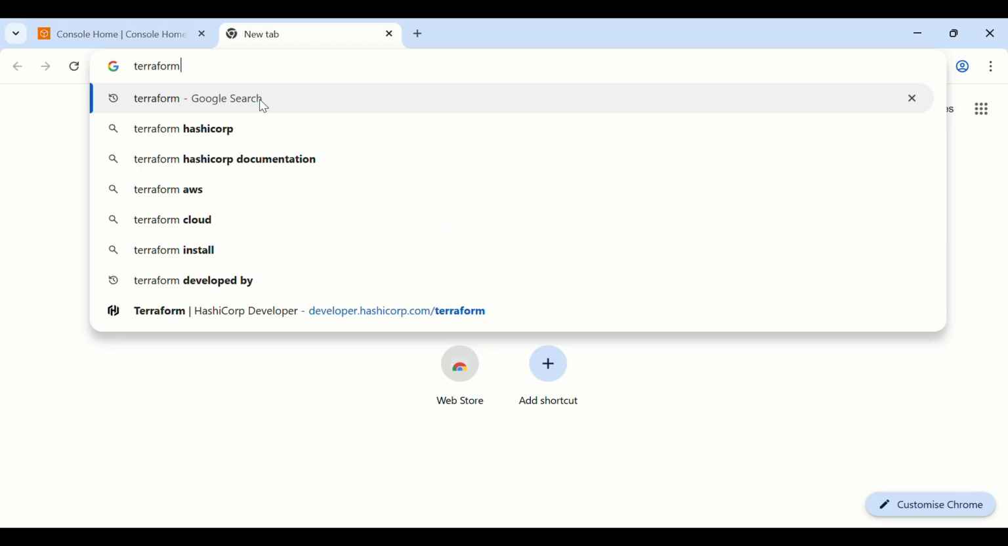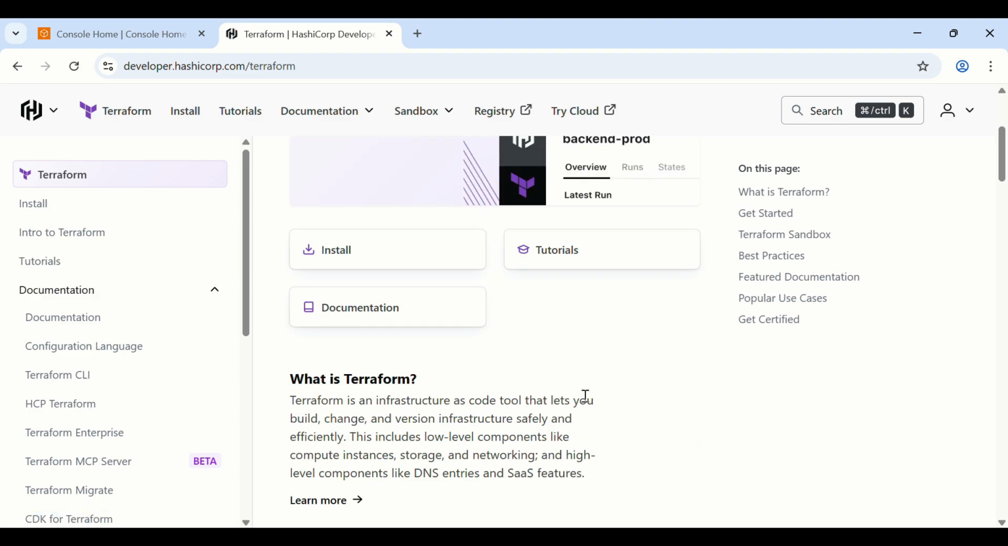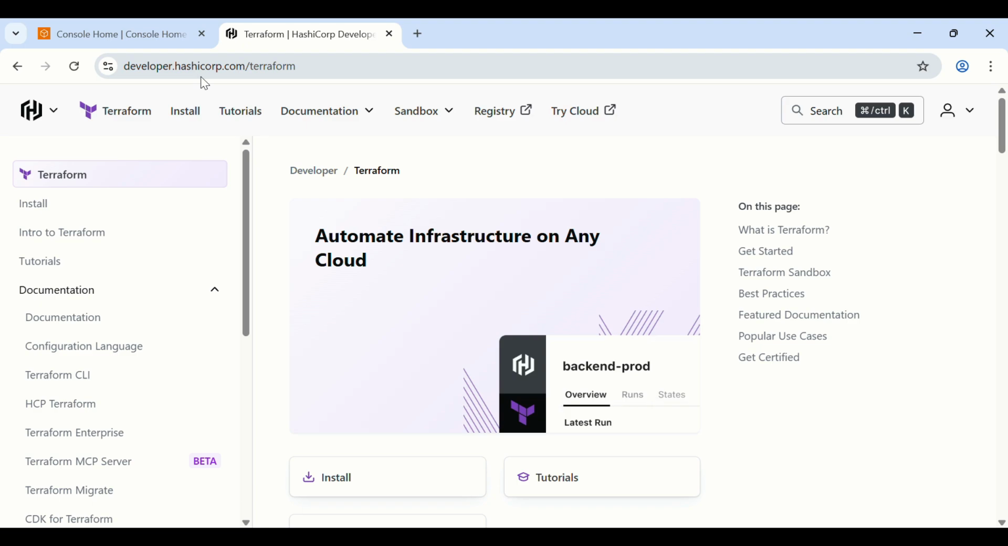Terraform, HashiCorp. See, Terraform is an infrastructure as code tool that lets you build, change, and version infrastructure safely and efficiently. This includes low-level components like compute instances, storage, and networking, and high-level components like DNS entries and SaaS features. So basically, Terraform was developed by HashiCorp, and this is the HashiCorp official website. Here you can get all the Terraform related documentation, how to install, and the tutorials.